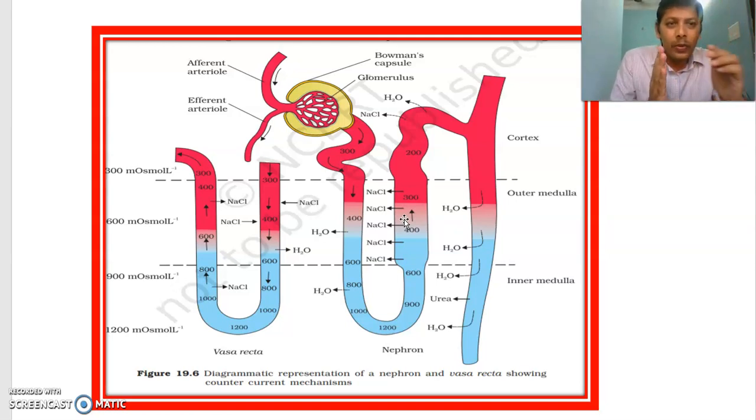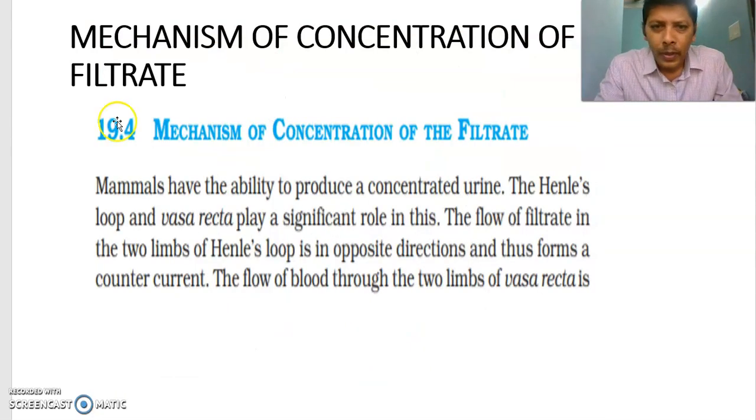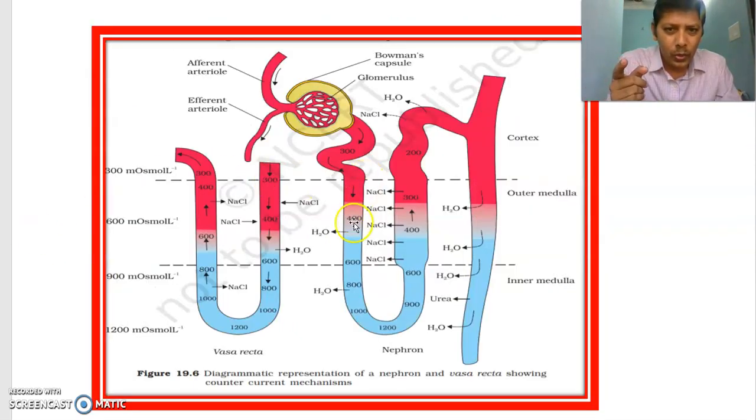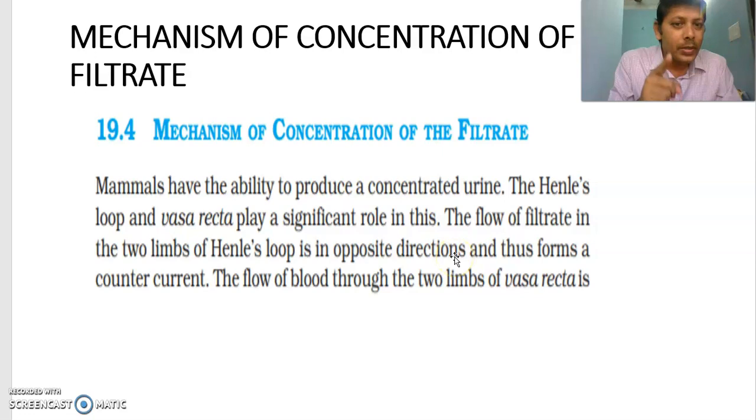Current means flow, like the flow of electrons you might have learned in physics. In the descending limb the filtrate comes down, turns here, and goes up the ascending limb. The flow of the ultrafiltrate in the two limbs of Henle's loop is in opposite directions, thus forming a countercurrent.